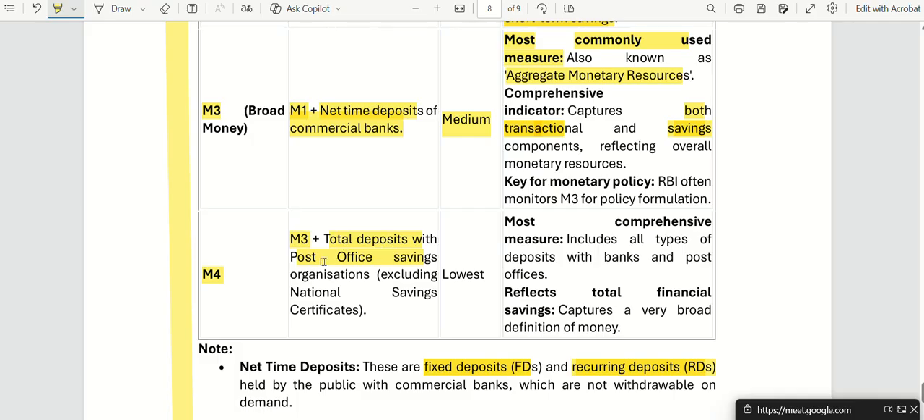M4, the other type of broad money, means M3 plus total deposits with post office savings organizations, but it excludes national savings certificates. Does anyone know what national savings certificates are?